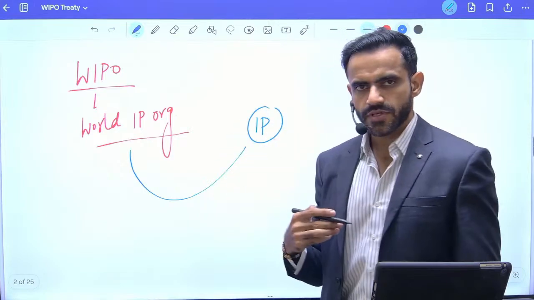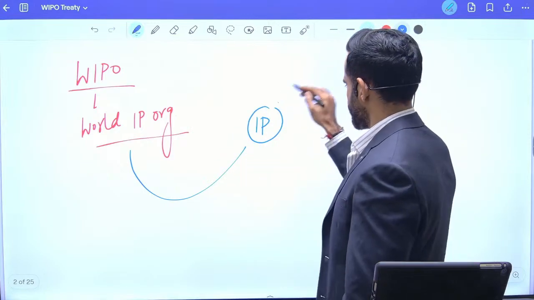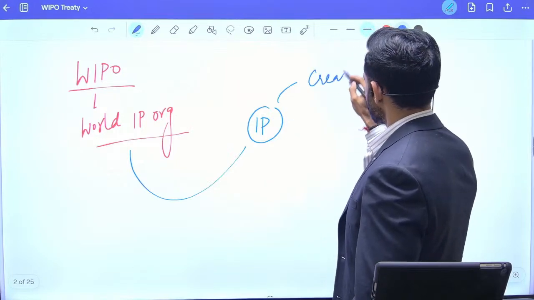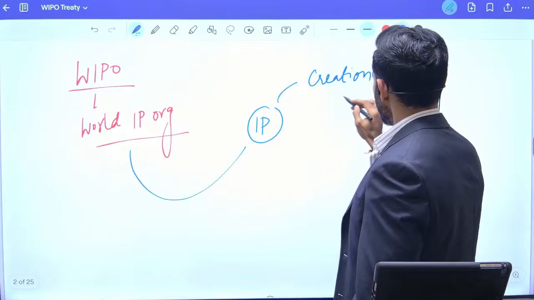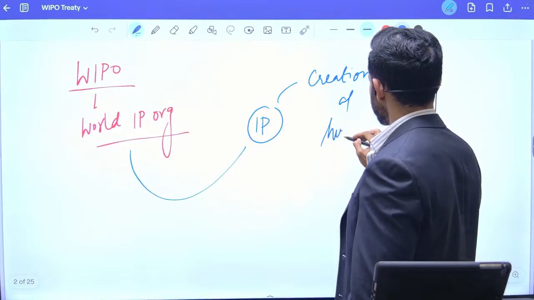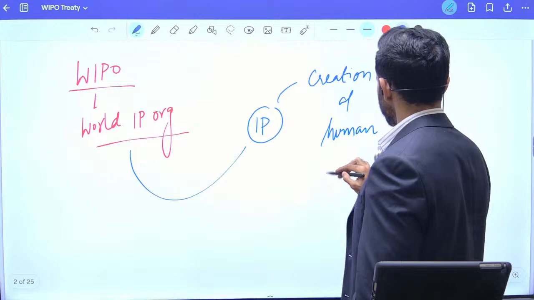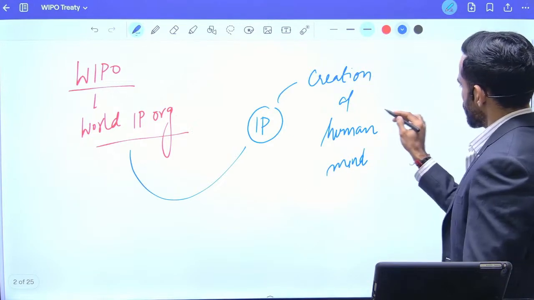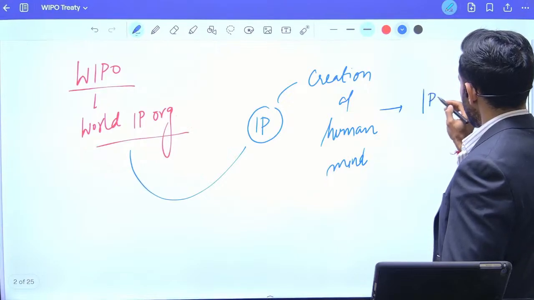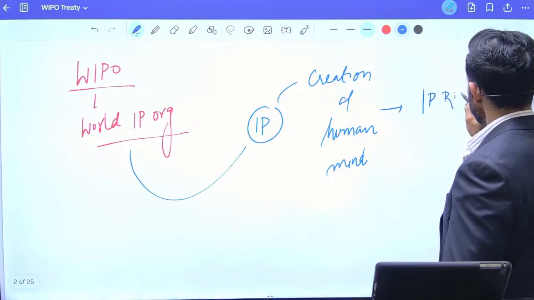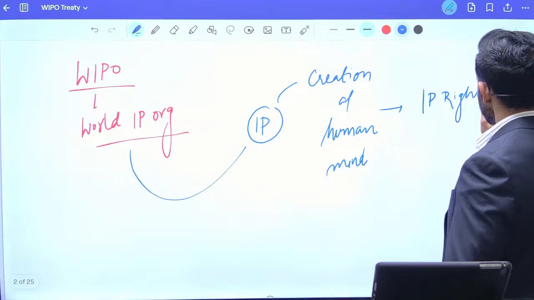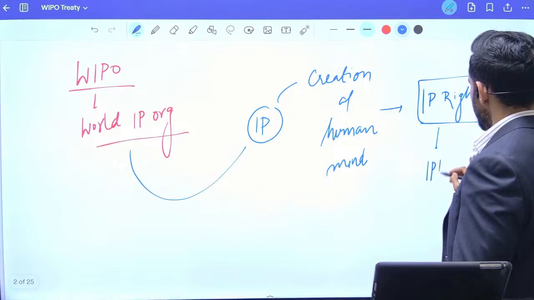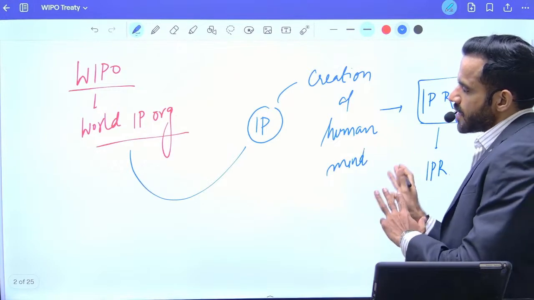Intellectual property refers to creation of human mind, यानी दिमाग की उपज जिसको हम बोलते हैं, creation of human mind. To protect this intellectual property, there are IP rights, that is basically referred as IPR. So we have covered three important terms.